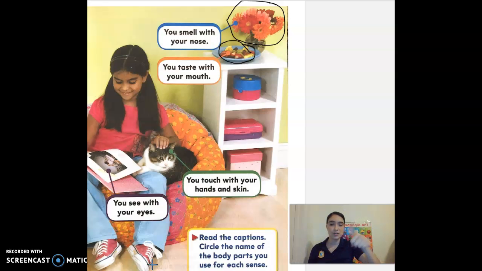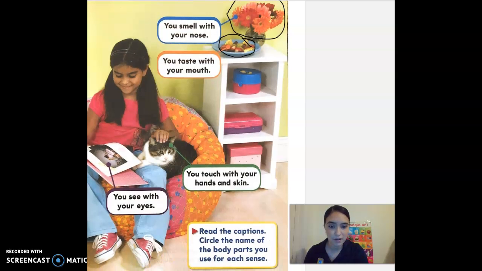Great job. She's using her sense of touch, and she's petting that cat, right? She's feeling that it's nice and soft, and she's using her sense of touch. Great job. All right, as we were doing that, we answered all the questions. We should have circled the names of the body parts for each sense.